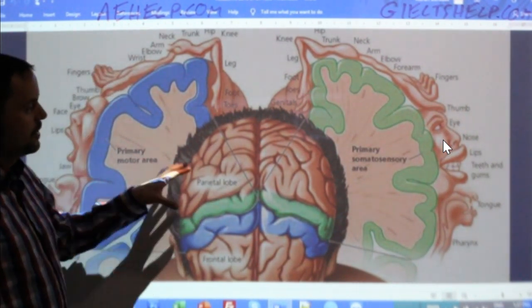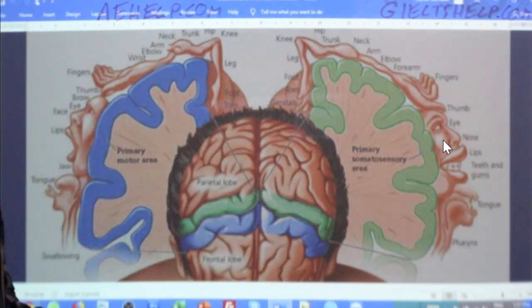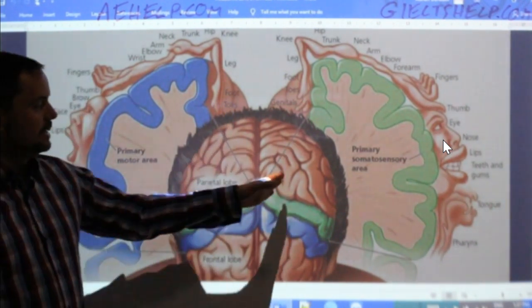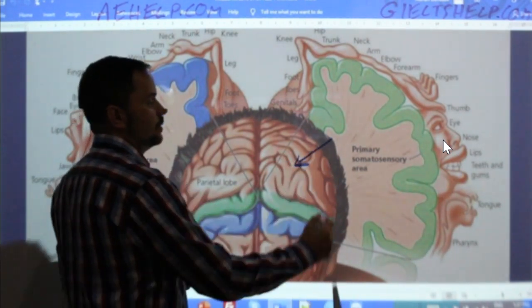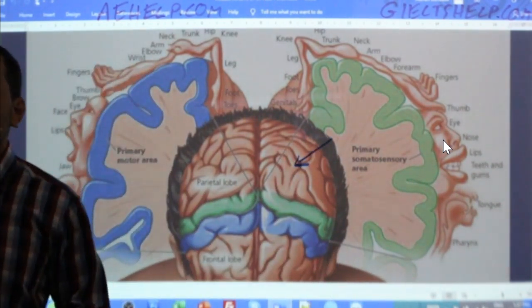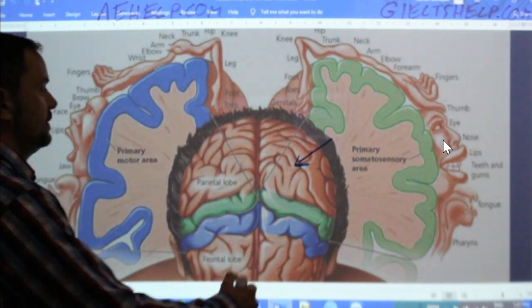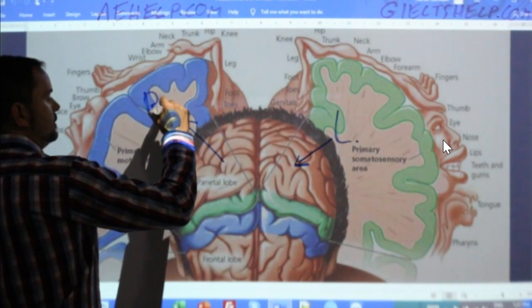So here you have a top view of the human head showing the brain. Here you have the left side. Do you know what that's called? This side of the brain? What do you call that in English? Anybody? So we have the left and the right. What is that called?